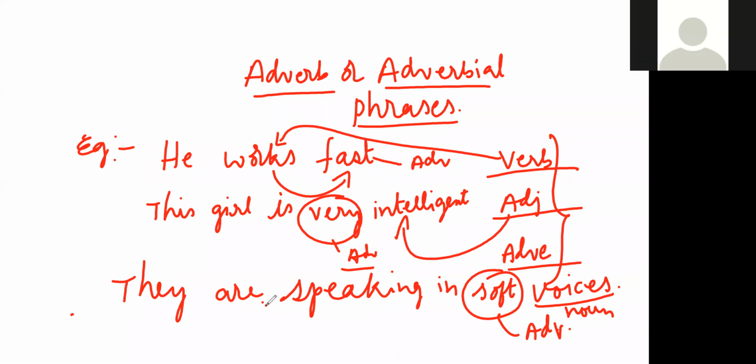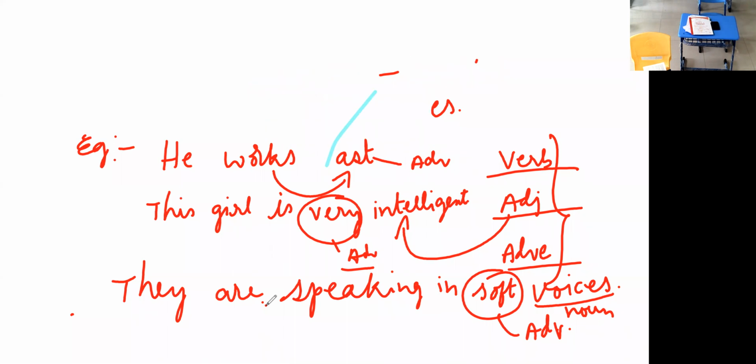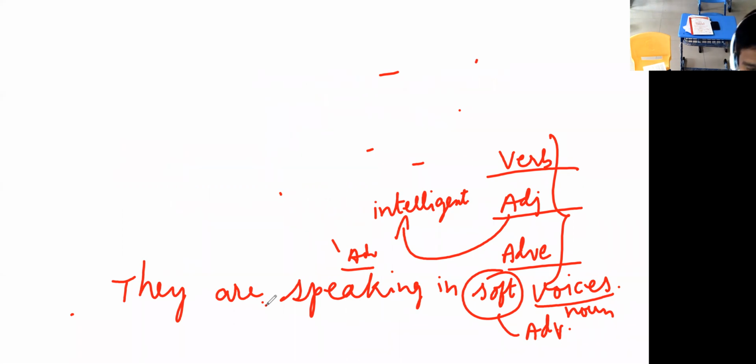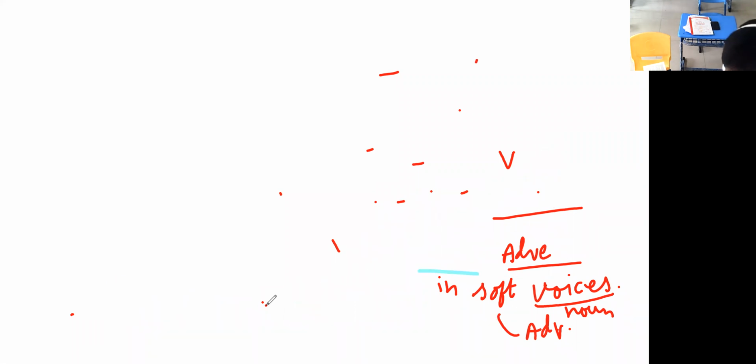Sir, I don't have my books yet. I didn't get them yet. Did you read? Have you gone through the book? Going, sir. Yeah, read fast. Then I will be giving an example for adverbial phrases, one on the board. You write in the notebook. You write on the paper.